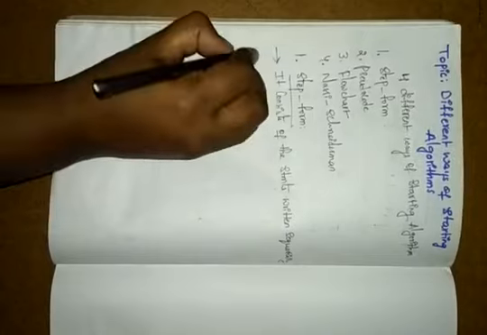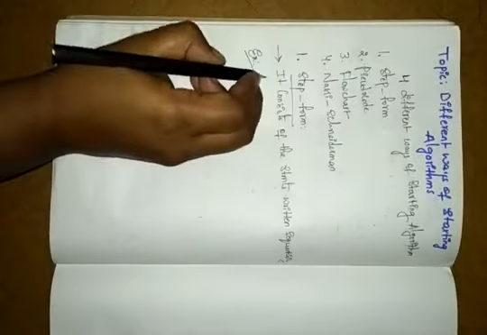Queue means a line, an order. So here we are taking one example: a simple step form algorithm to find the number of persons in a queue, that is, how many persons are in the queue. That is what we are finding here. So step 1 first.